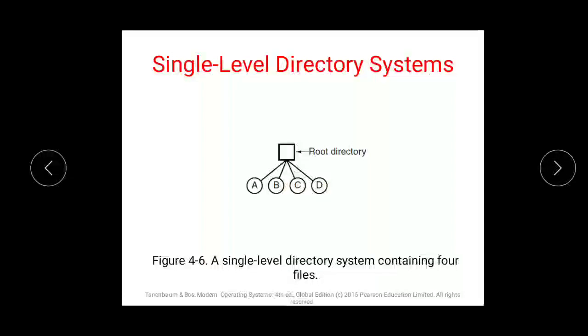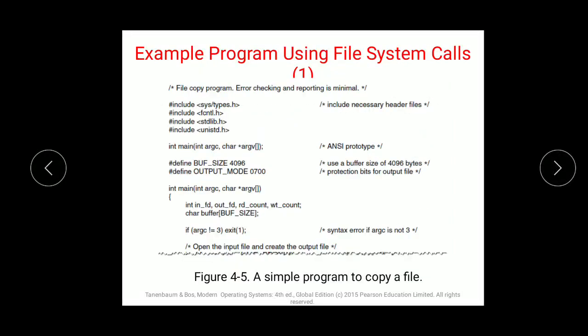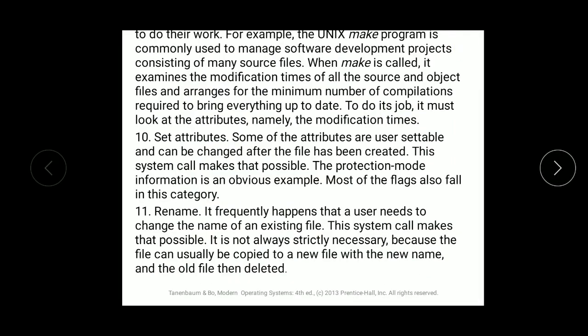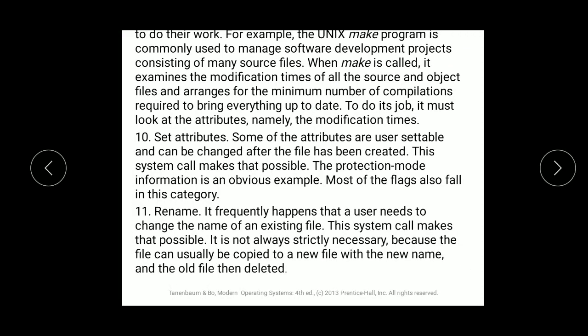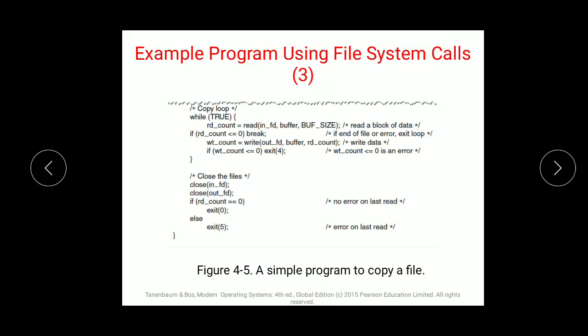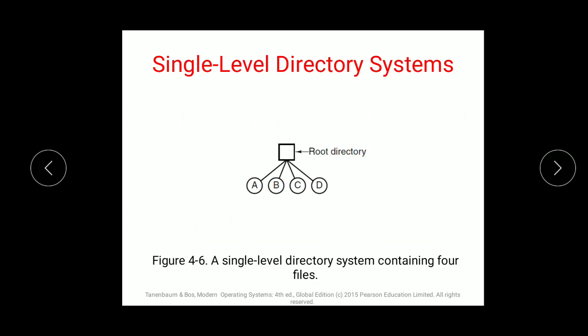So we had ended with our last topic, the file system, that is file operations, and what the operations on a file are: create, delete, open, close, read, write, append, seek, get attribute, set attribute, and rename. That was the explanation of those topics, and now we will start with our new topic, that is directory. Until this file operation we had the topic file. Now we'll start with directory, that is the storage.